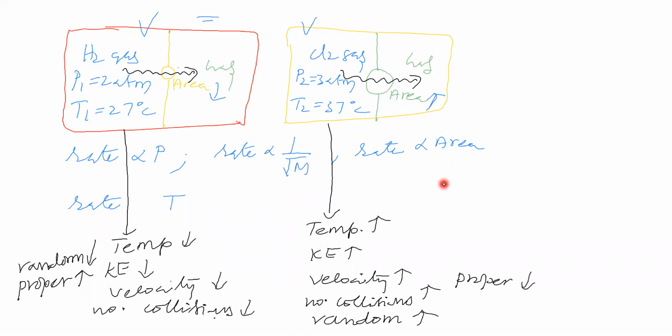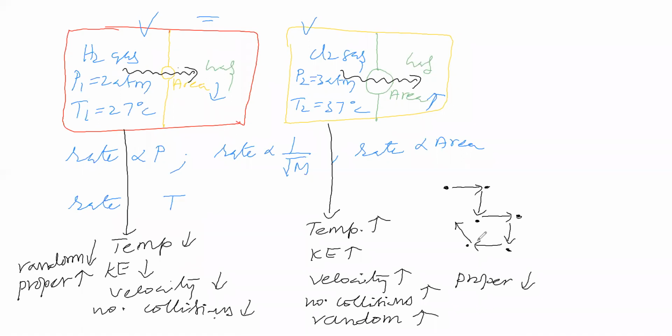Now we will see that one gas molecule is there. It is moving like this. Due to collision with this molecule, its direction is changing. Suppose here one molecule is there, due to collision with this molecule, the direction is changing. Due to another molecular collision, the direction is changing again, and again due to another molecular collision.